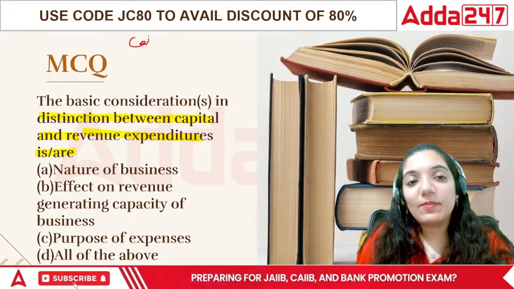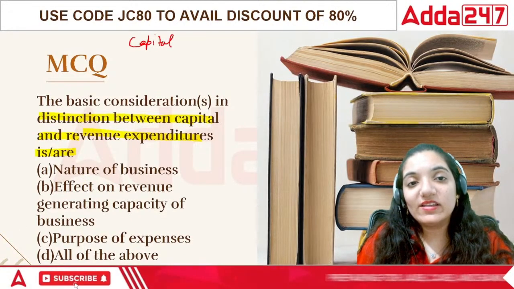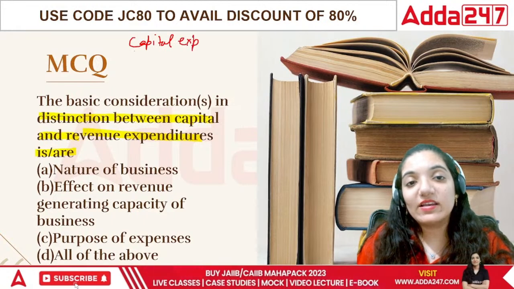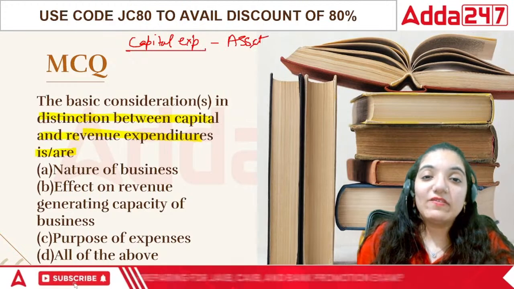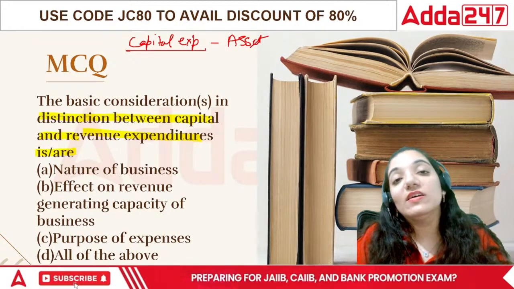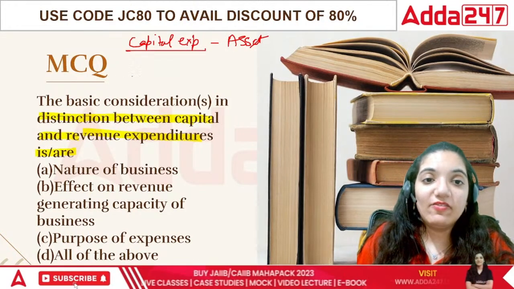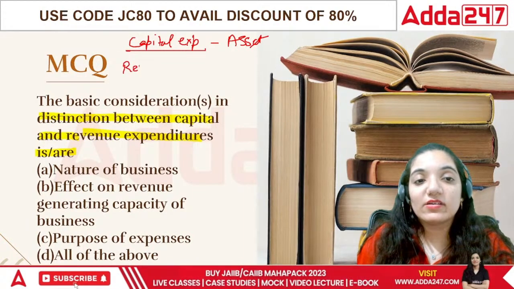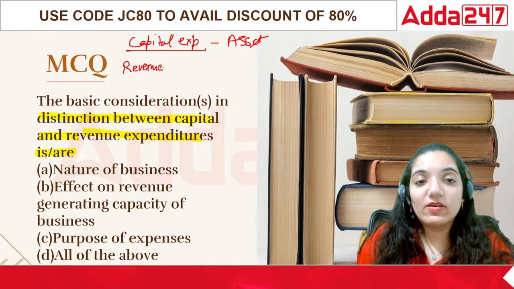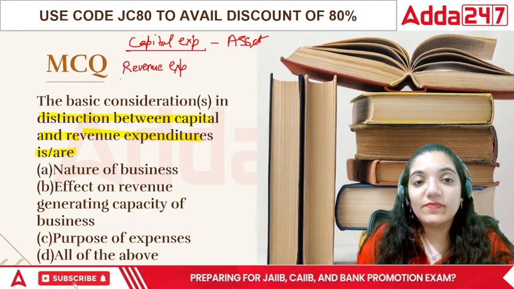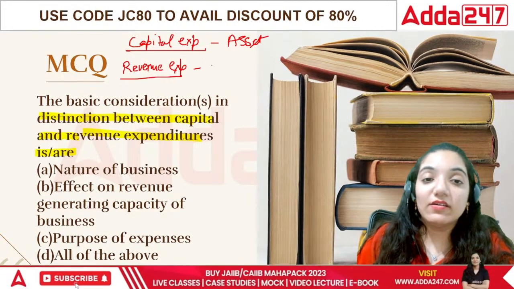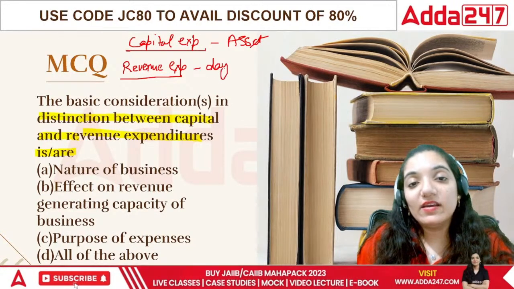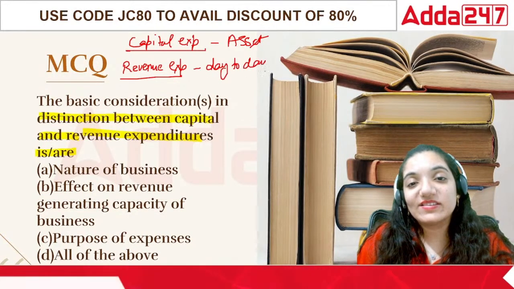In terms of capital expenditure, we can state the expenditure that we incur in order to purchase an asset, or when we sell an asset, it's called a capital receipt. While revenue expenditures are those expenditures which are incurred to maintain the day to day expenses.